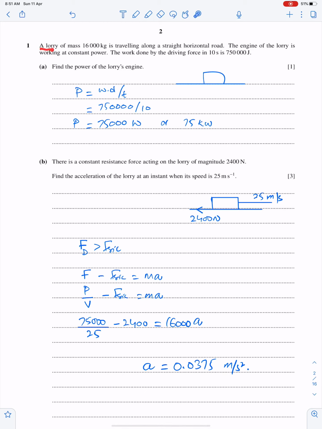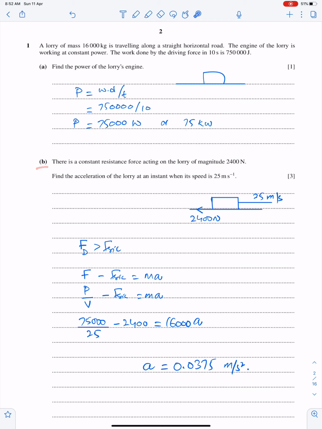Question number 1. A lorry of mass 16,000 kg is traveling along a straight horizontal road. The engine of the lorry is working at constant power. The work done by the driving force in 10 seconds is 750,000. Find the power. The formula of power is work done upon time. We have work done, we have time, we can easily get power: 75,000 watts or 75 kW.